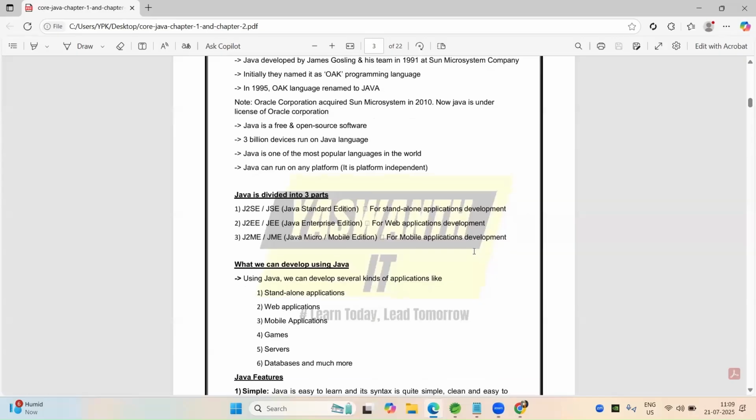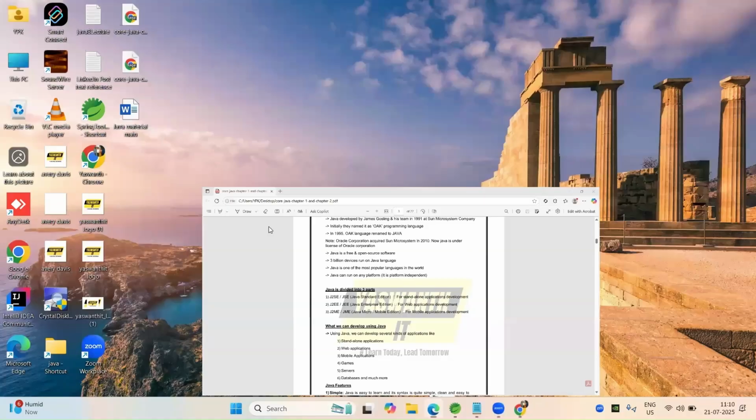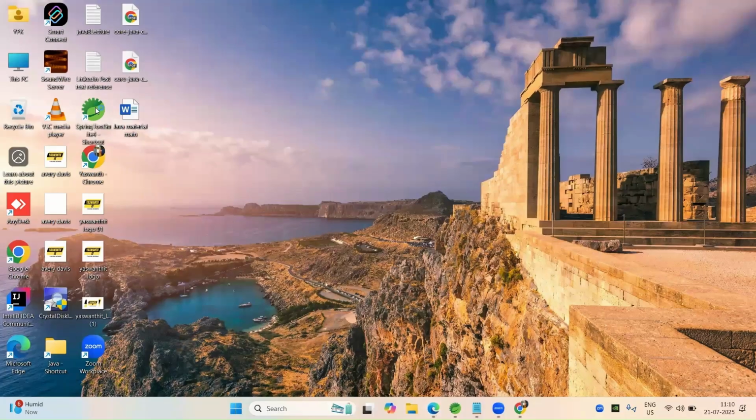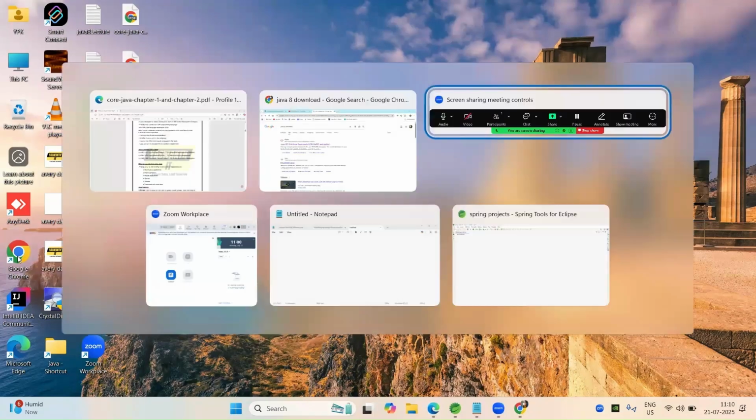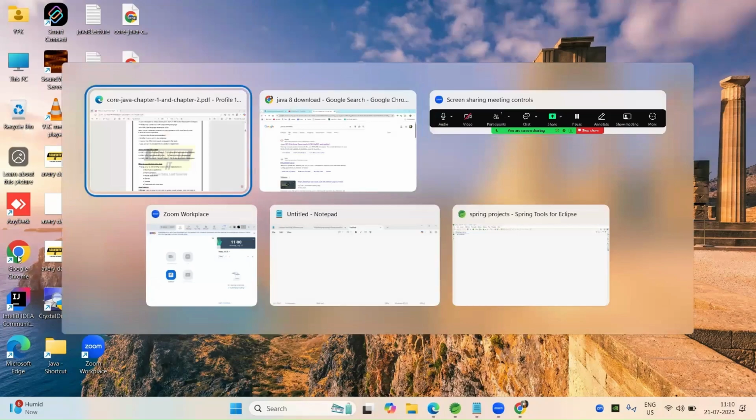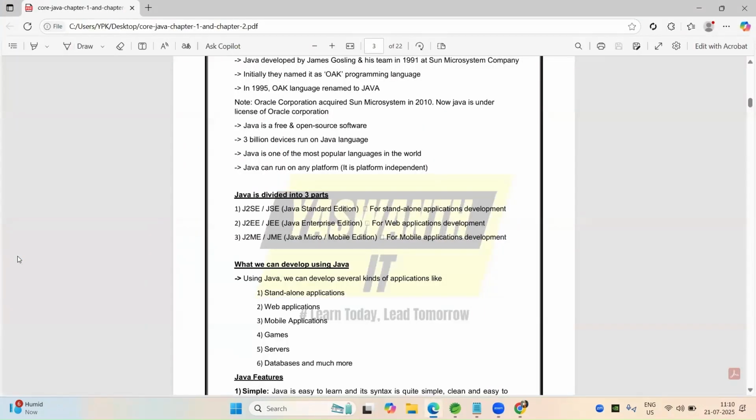What can we develop using Java? By using Java, we can develop several kinds of applications, like standalone applications. What is a standalone application? An application which is downloaded and installed in one particular system and cannot be used in another system. For example, IDEs, integrated development environments, and all the softwares we install in our local system are called standalone applications.